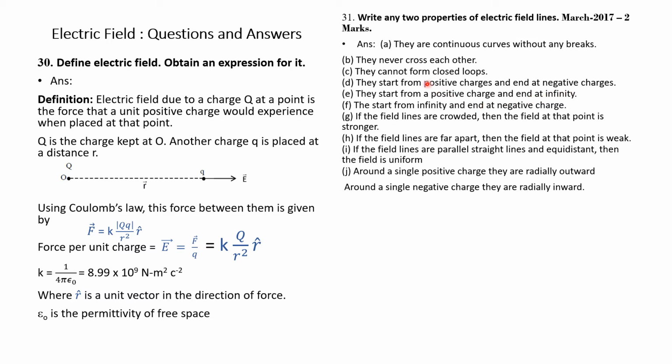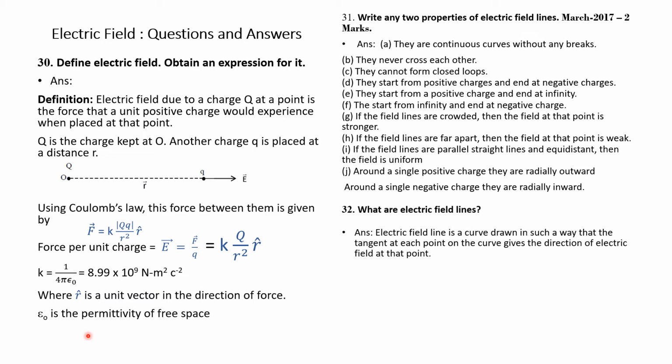This also is very important. They start from a positive charge and end at infinity. They start from infinity and end at a negative charge.